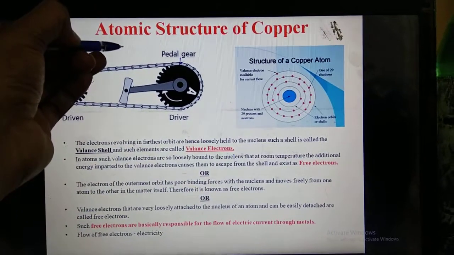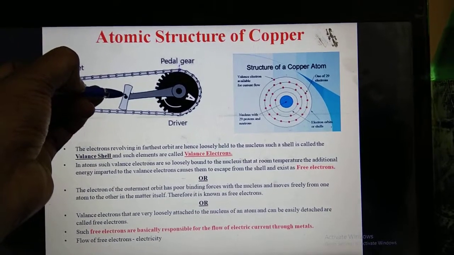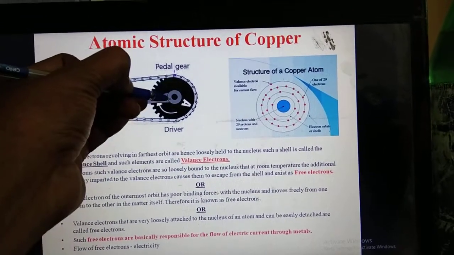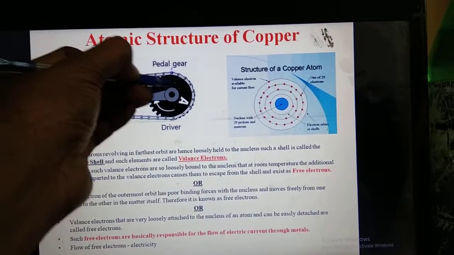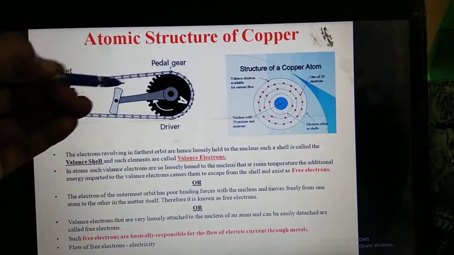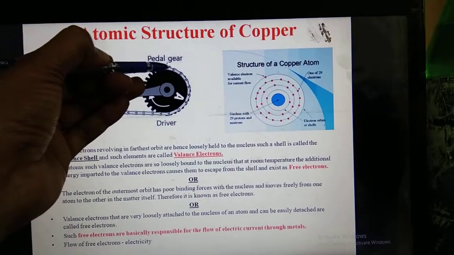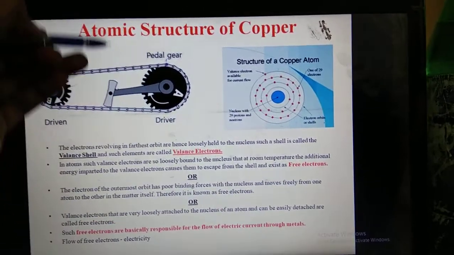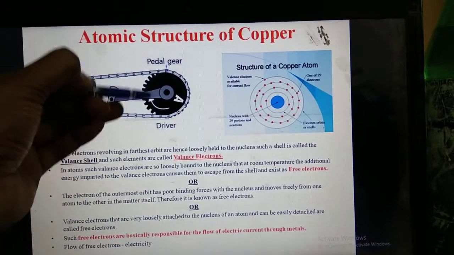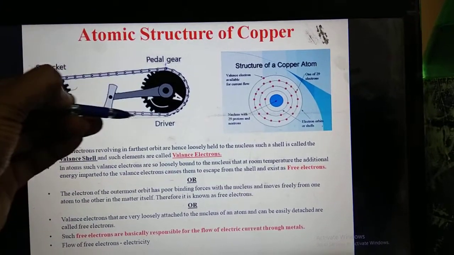Whenever I apply force to this pedal, this wheel will be moving. It is rotating under the force. Before applying force to this pedal, this point is here. Whenever I apply force to this pedal, this wheel rotates, which means this point will come to here.